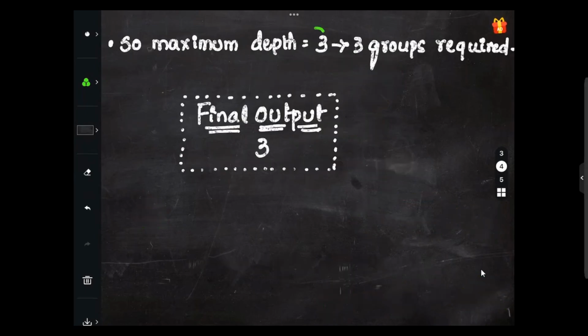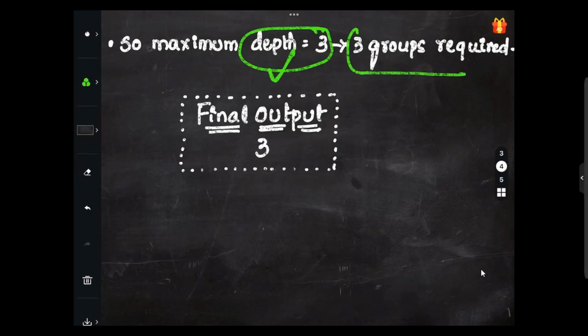So the maximum depth that we got here is 3 accordingly with the DFS, where we now know that three groups are required. So the final output that we got here is 3.